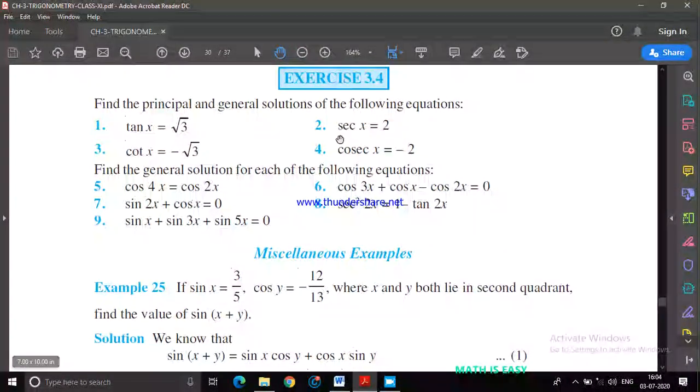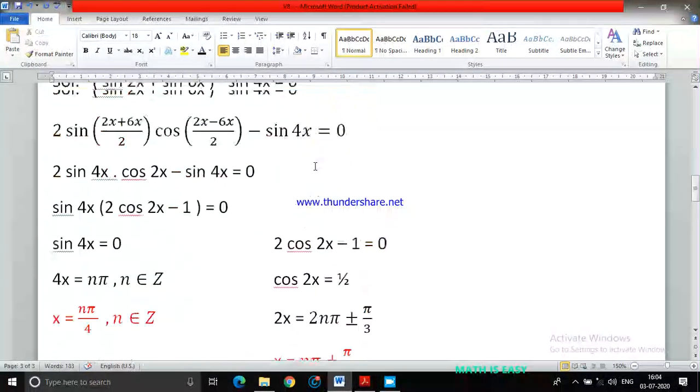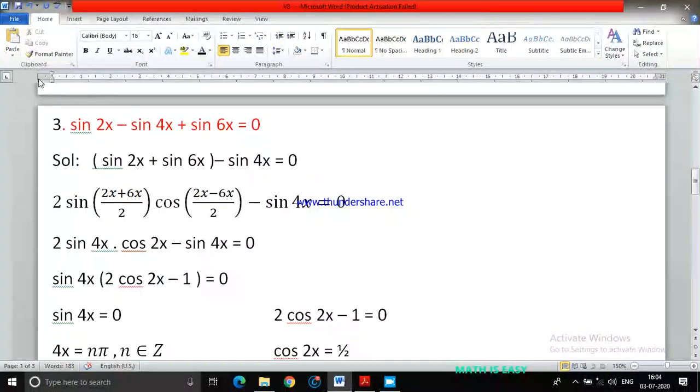Now here we have exercise 3.4. You can solve all the questions. Now, yes, let me come to this one conclusion step. You may ask in this question, why did you replace the numbers? Why can't I apply the formula here? I have the formula sin C - sin D also. Okay, sin A - sin B formula also I have: 2 sin((C-D)/2) cos((C+D)/2). If you want, should I write it here?